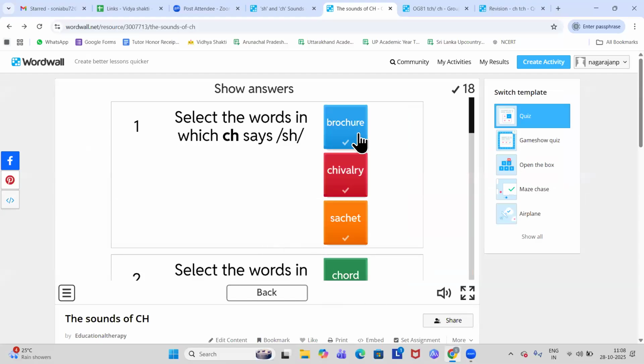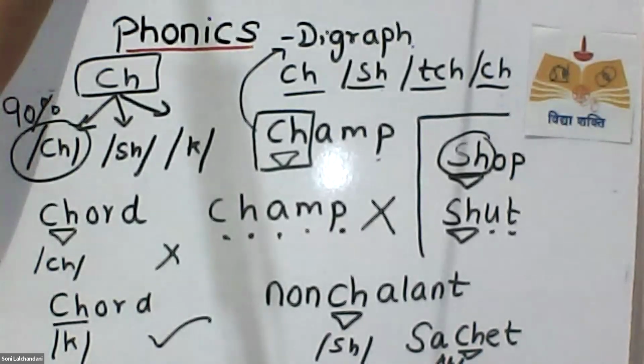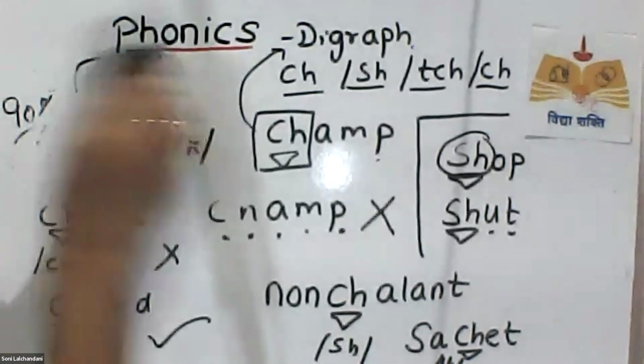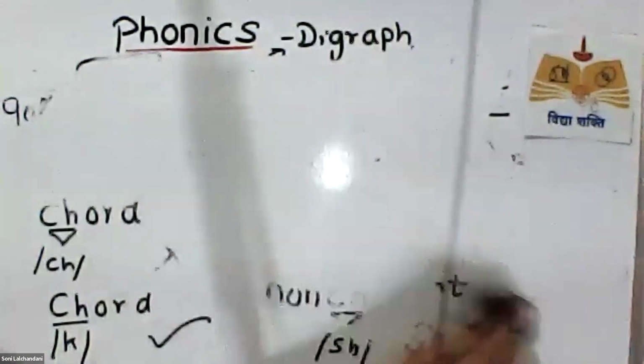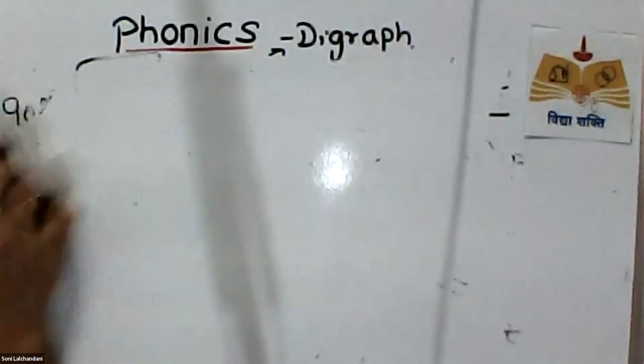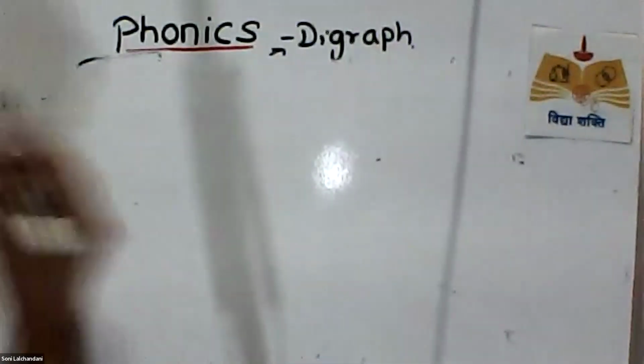So next we will move on to the board and then we will learn a new concept if we have time and then go on to the other. Yes, we have 5 more minutes. So shall we do the activity? I will teach you maybe the activity. We will go to the next class, but we will learn the concept of TCH and CH.